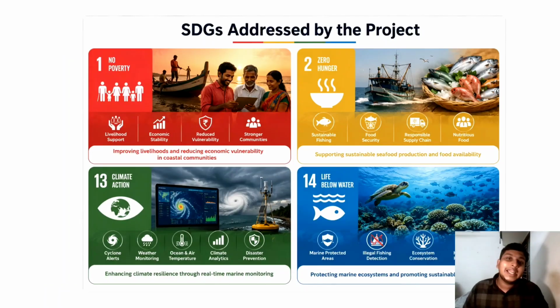So, this slide highlights the sustainable development goals supported by our project. The first SDG is SDG 1, which is no poverty. Since fishing is a primary livelihood for coastal communities, improving fisheries efficiency and reducing unnecessary fuel consumption directly supports fisher income and economic stability. The second SDG is SDG 2, which is zero hunger. Sustainable fisheries contribute to food security by improving marine resource management and reducing overfishing.